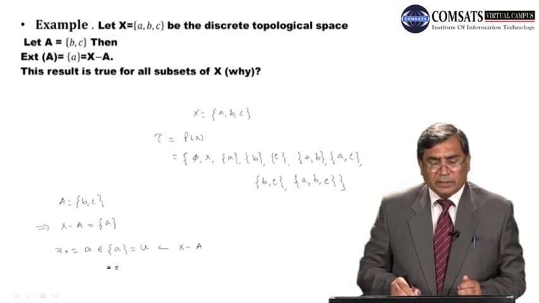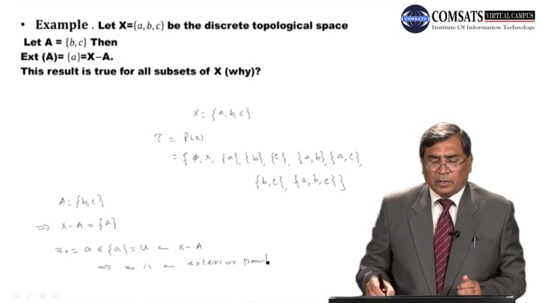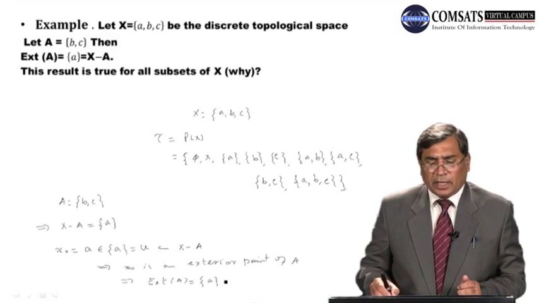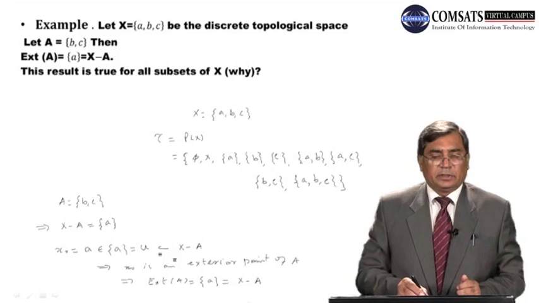So this implies x naught is an exterior point of A, and in this case the exterior of A is equal to {a}, which is actually X minus A. So this completes the solution, dear students.